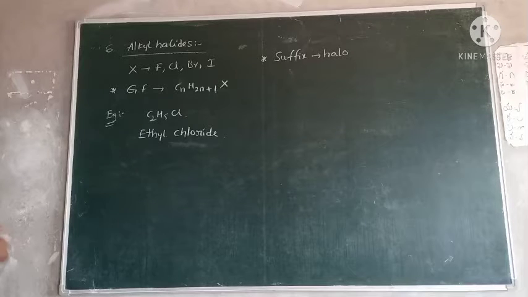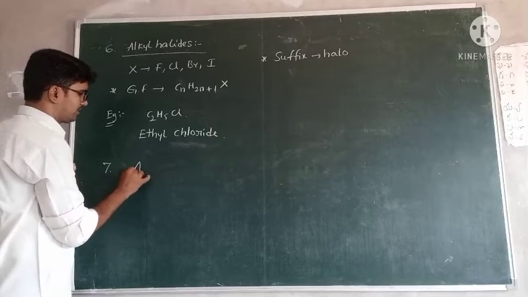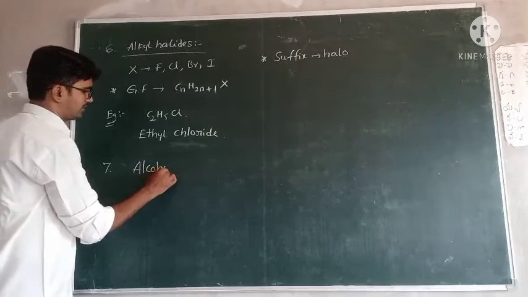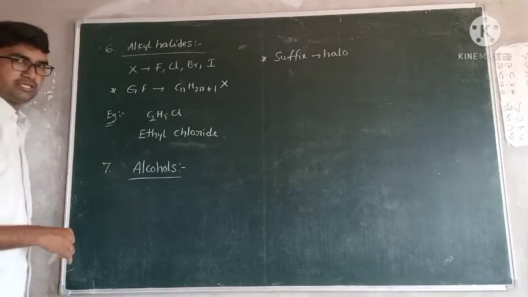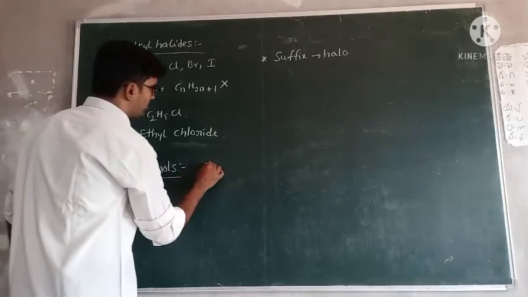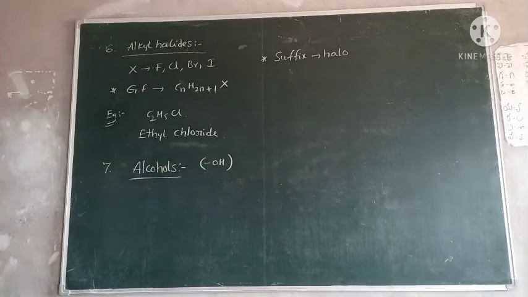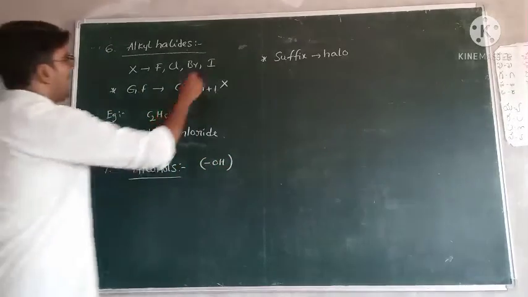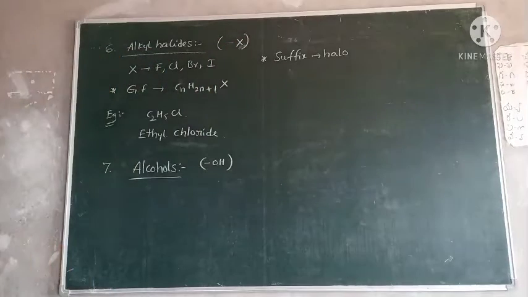Okay, next, seventh one, alcohols. Very important. Alcohols generally contain the OH functional group. Alkyl halides contain X, any halide.